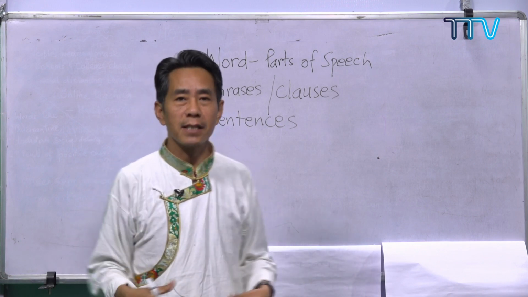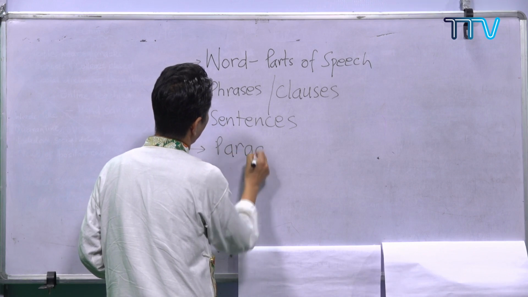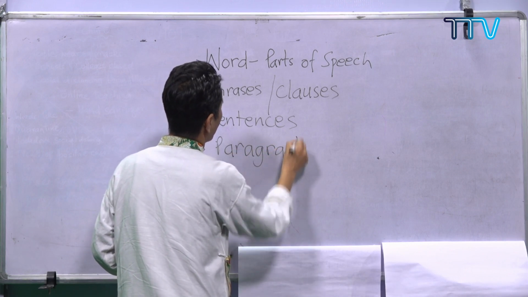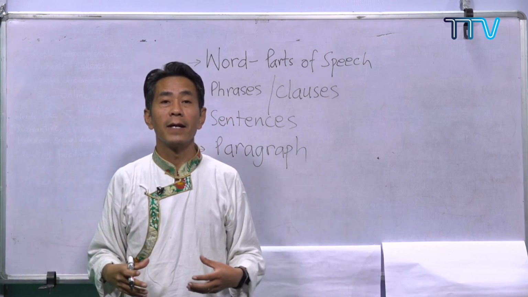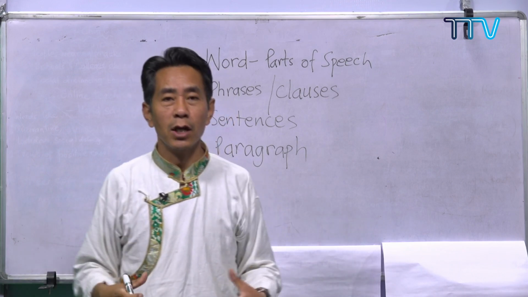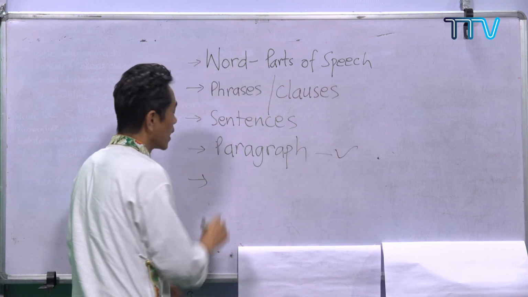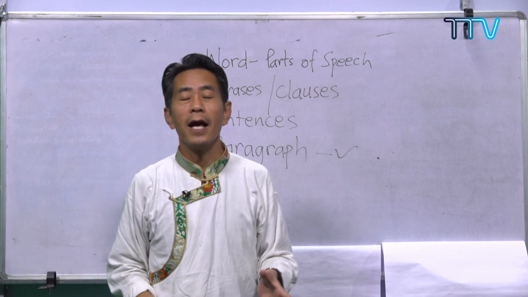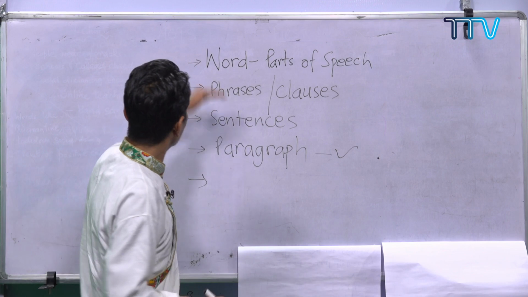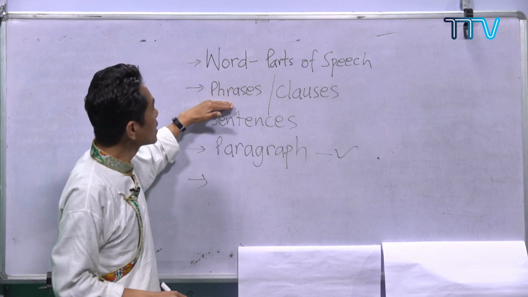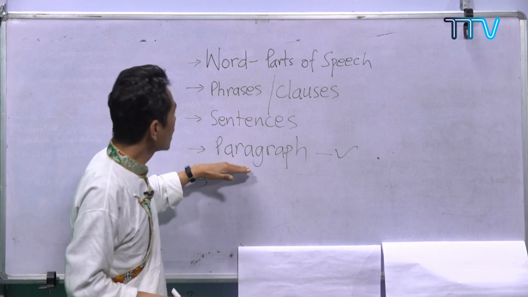We call it a paragraph. So a paragraph is a group of sentences. Today we are at this stage, and in the next stage, Gela is going to do the essay, which is the highest form of writing. So: words, phrases, clauses, sentences, and paragraph.